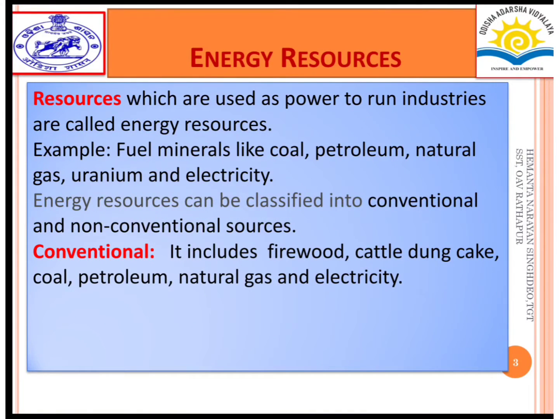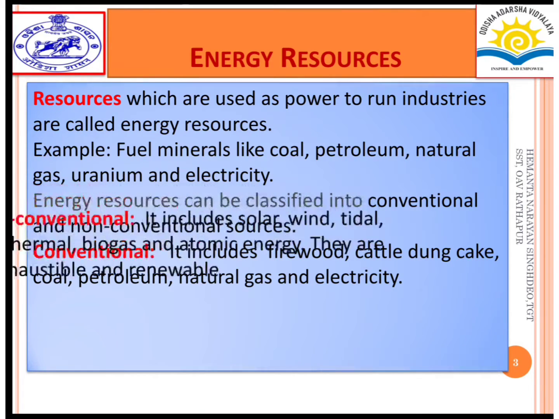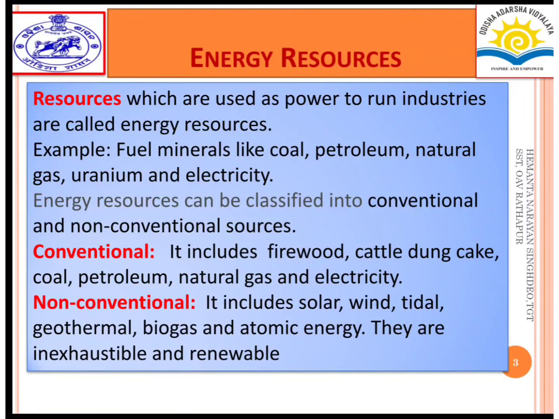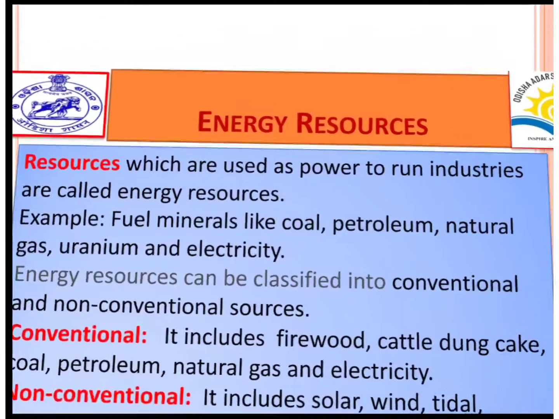Conventional sources of energy include firewood, cattle dung cake, coal, petroleum, natural gas, and electricity. Non-conventional energy sources include solar, wind, tidal, geothermal, biogas, atomic energy, and they are inexhaustible and renewable.